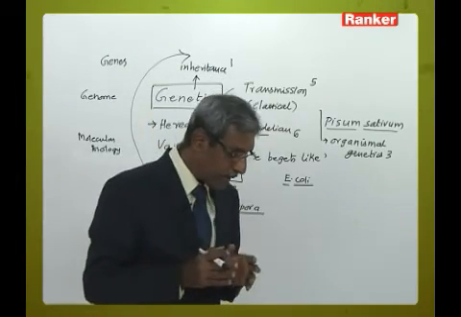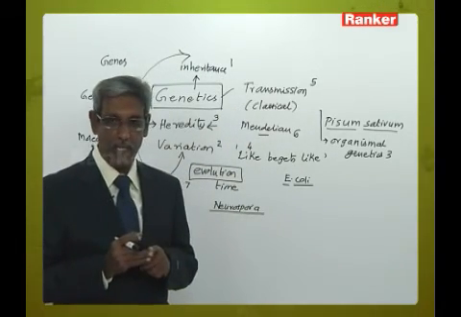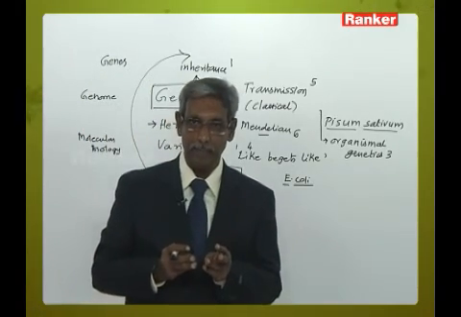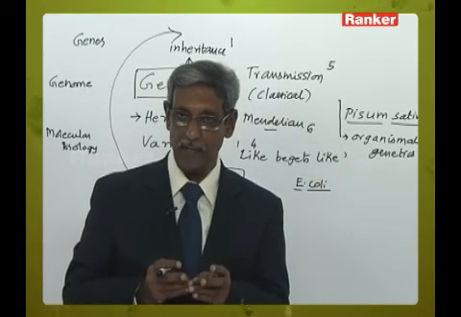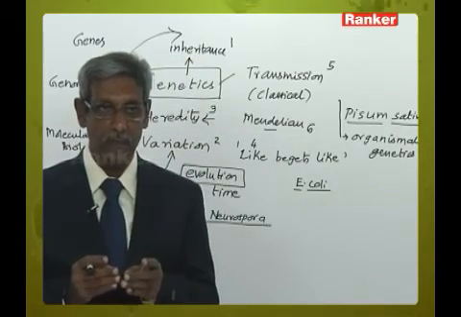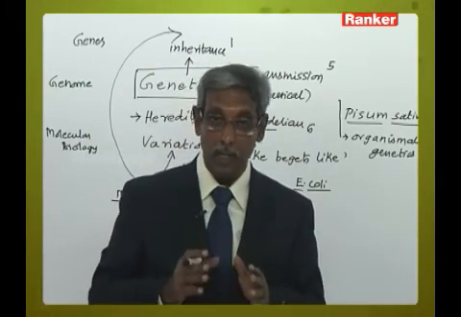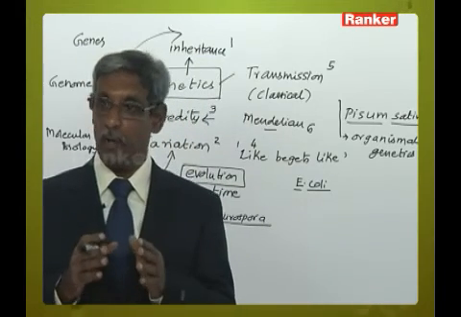So, in short, classical genetics or transmission genetics or Mendelian genetics believes in A, principles of heredity, B, transmission of characters, C, organization of genes and chromosomes, and D, gene mapping or the order and the sequence of the particular genes on the chromosomes.